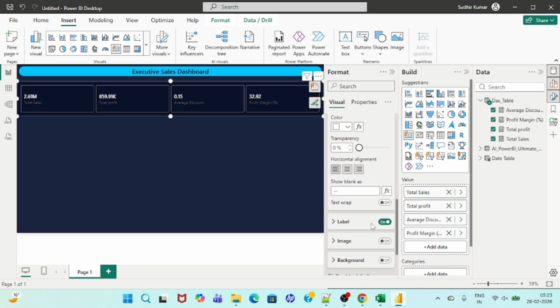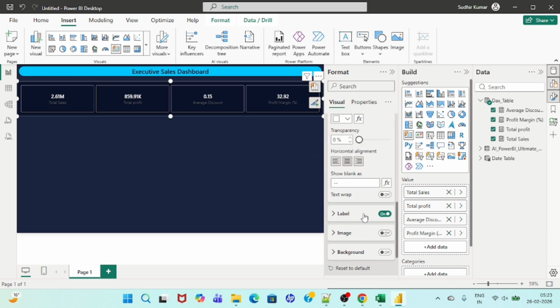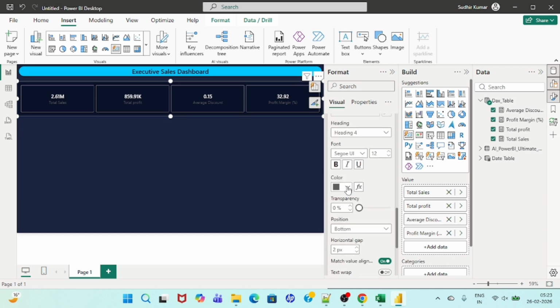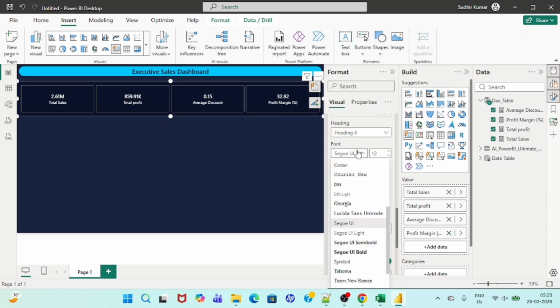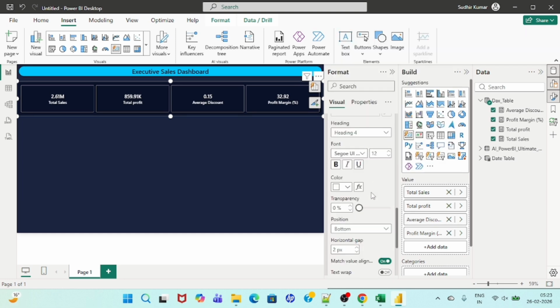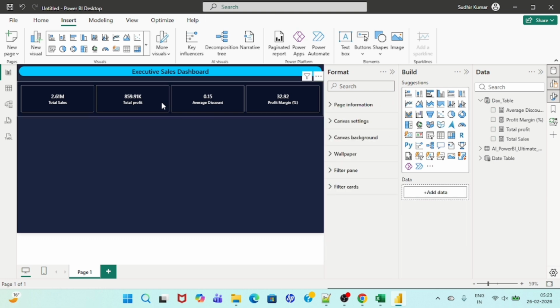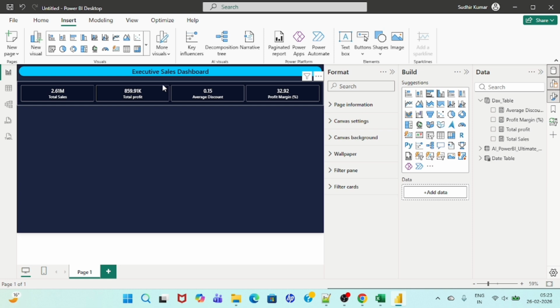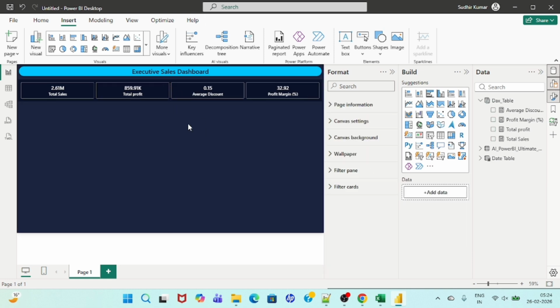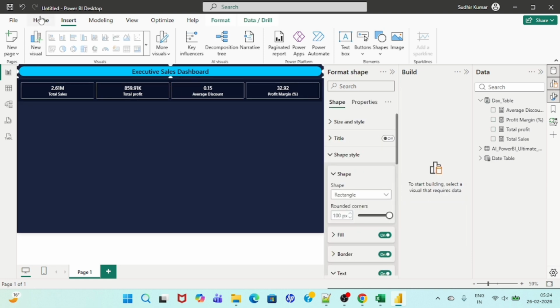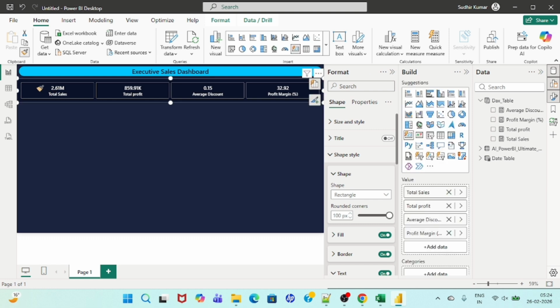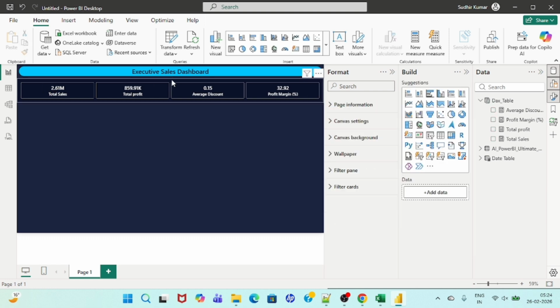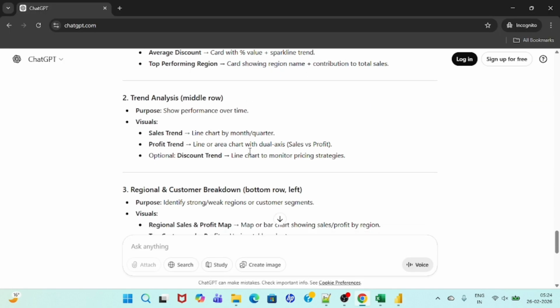Bold, color is okay. Let's make it middle. Similarly for labels. Okay, so we have to say white. Let's change the font, 12 is okay, right? So let's do it in this manner. Done. This is done.